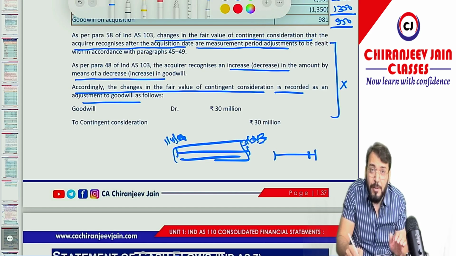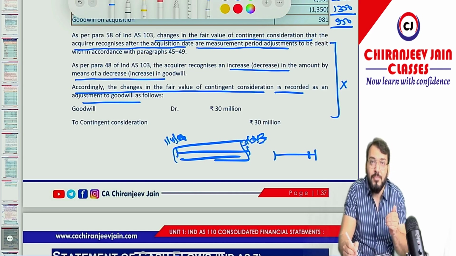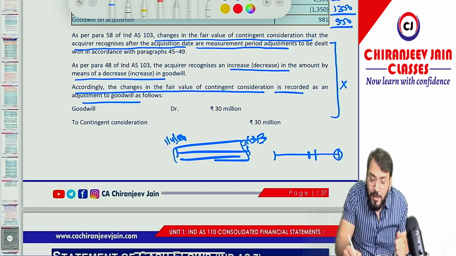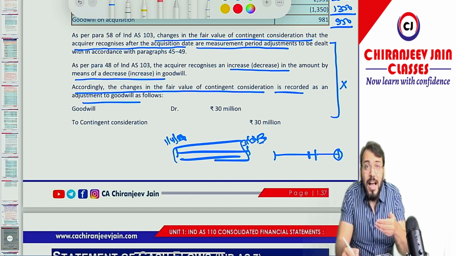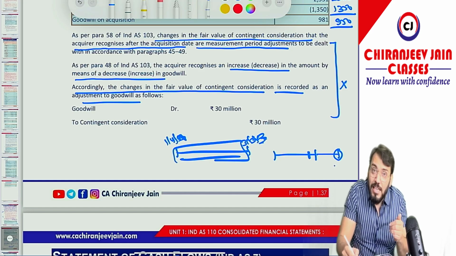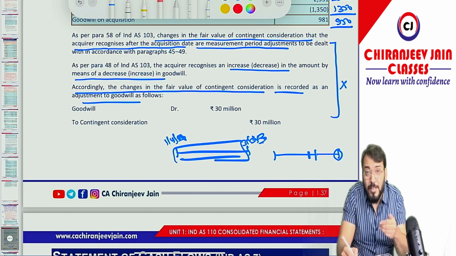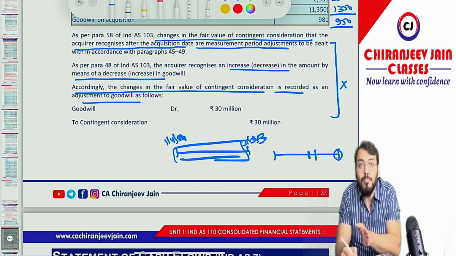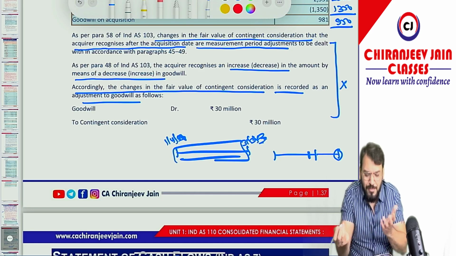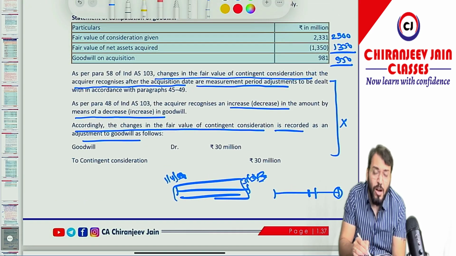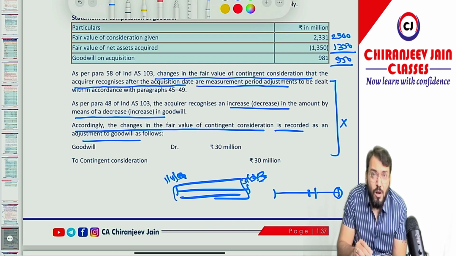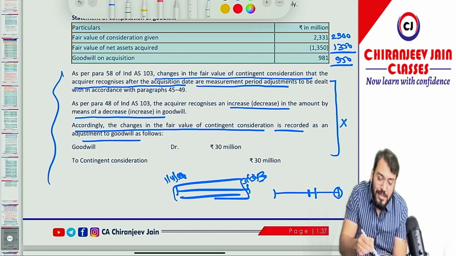This business combination happened just before 31st March, and before approval of the financial statement we have not received the fair valuation of NCI, INA, or purchase consideration. Then there is a concept of measurement period, and the measurement period starts from the date of acquisition till 12 months from the date of acquisition. Chalo theek hai, I don't want to teach you the measurement period concept right now, but this is not a question of measurement period. I don't know why they have given this.